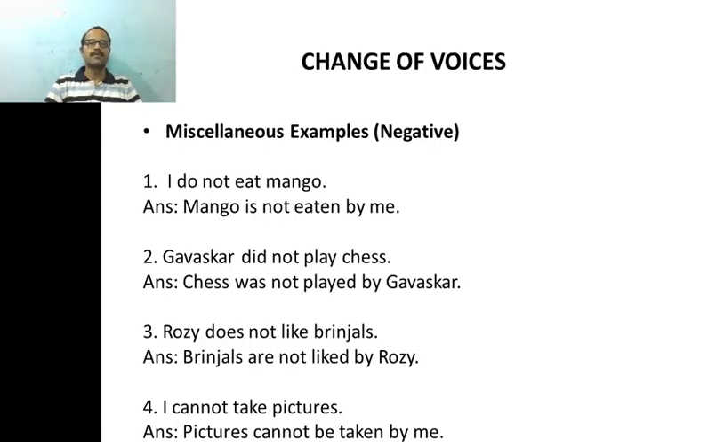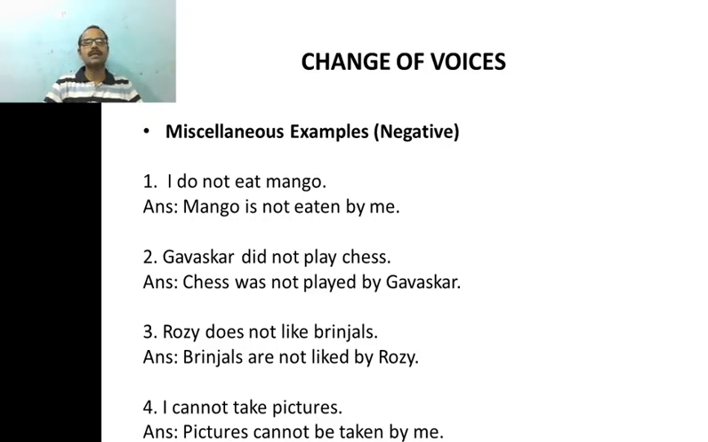When you change it, what happens? Identify subject, verb, and object in the first place. I is our subject. Do eat is a verb group. And mango is our object. We have two verbs here because it's a negative sentence. Usually in simple present tense sentences we have only one verb in affirmative sentences, but here we have two because it's a negative sentence. I do not eat mango.